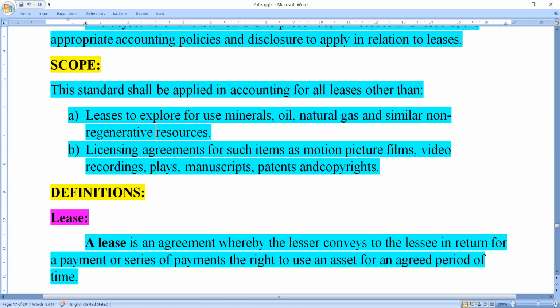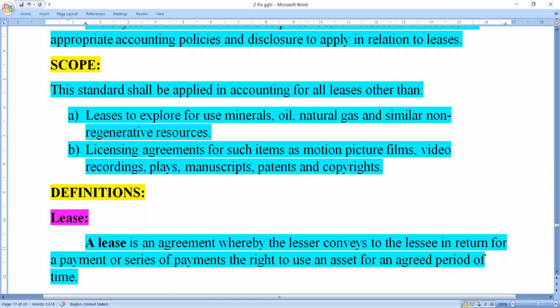And the second, where we are not applying this accounting standard: licensing agreements for such items as motion picture films, video recordings, plays, manuscripts, patents or copyrights. See, these are all intangible assets. Patents and copyrights are called intangible assets.